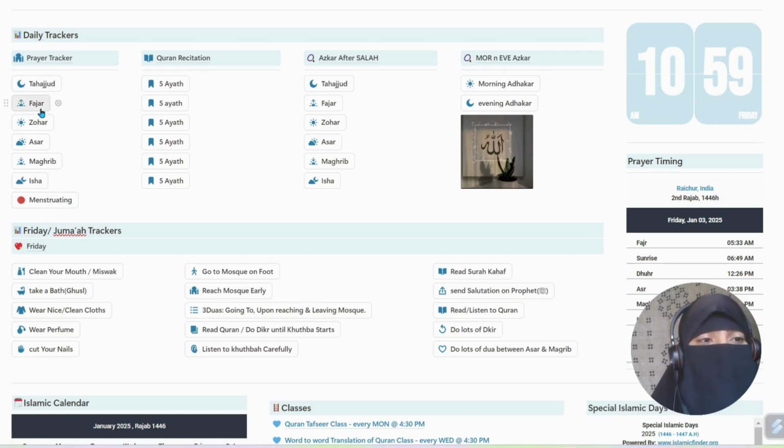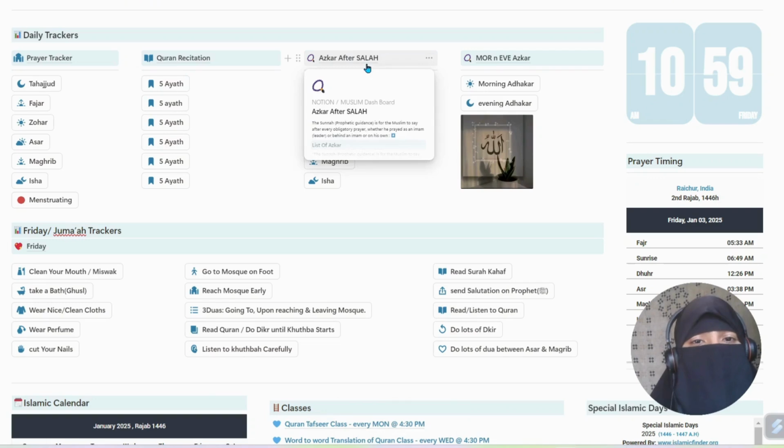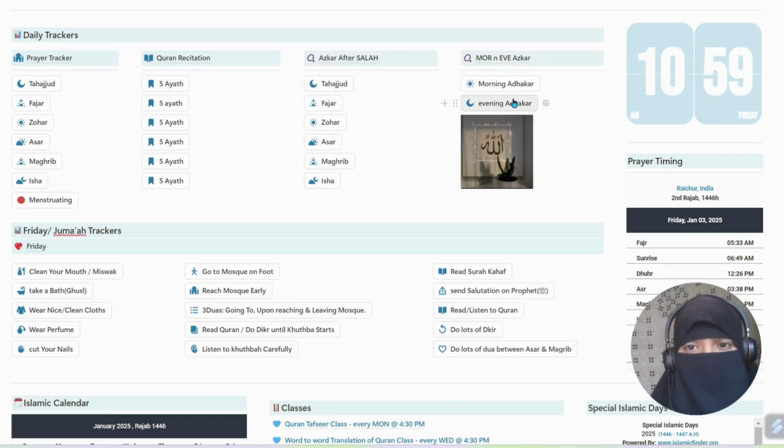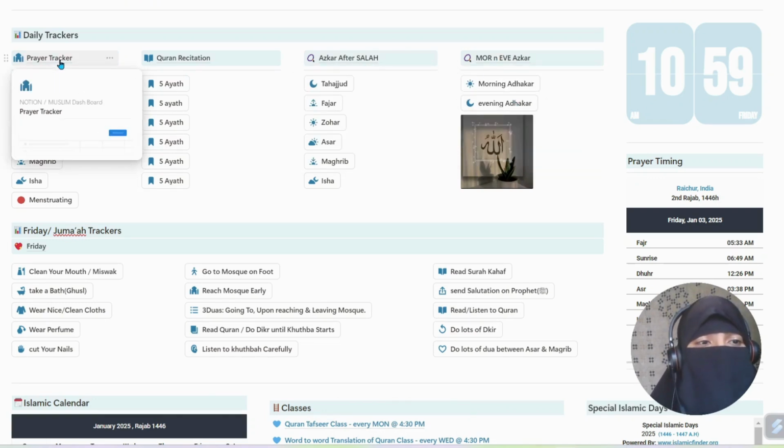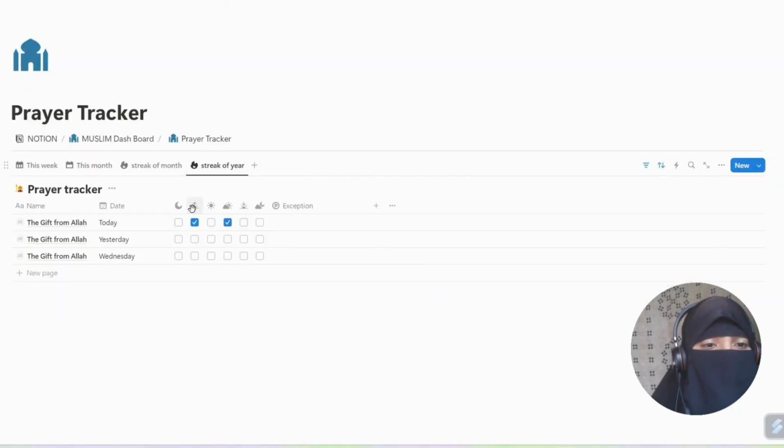If you have prayed the Fajr prayer, you can simply click on that. If you have prayed Asr prayer, simply click on that. Similar to prayer tracker, we have Quran recitation tracker, Adhkar tracker, and morning and evening Adhkar tracker. First, let us see how it will work. Now we have a few of these buttons. Simply check. Okay, so you can see here we have checked the Fajr. So the checkbox is checked, and the Asr checkbox is checked.